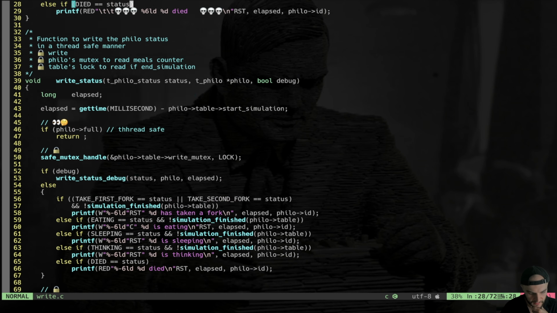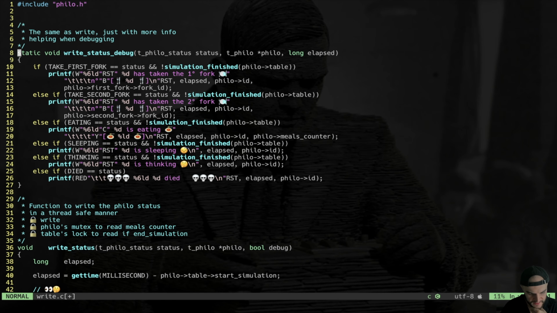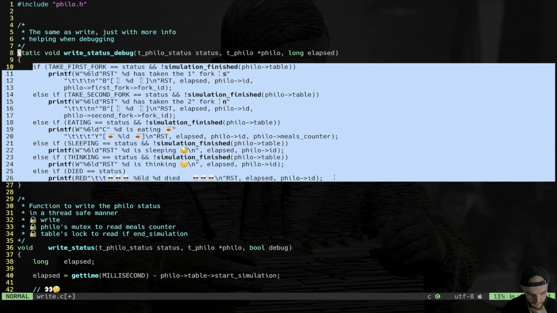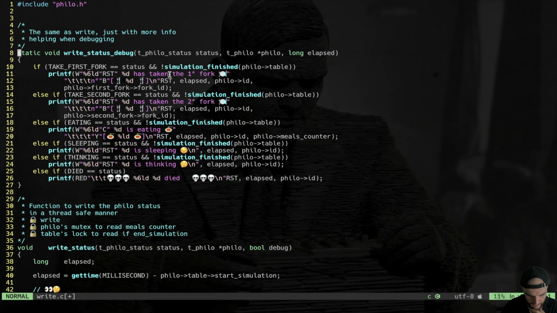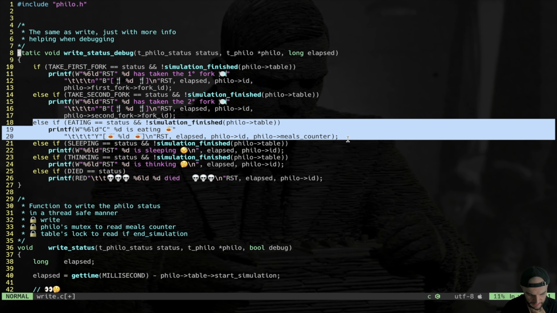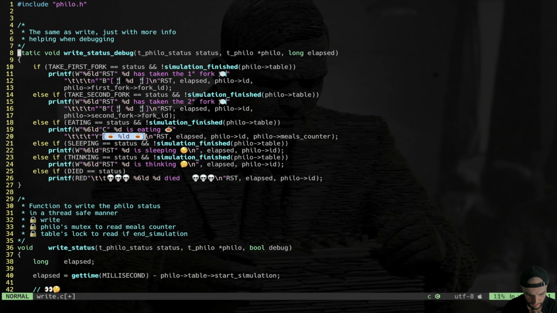Now let's see the debugging way. As you can see, it's a static function and it's basically the same. The only thing is that I have emojis. I have take the first fork, take the second fork. So now you understand why I have this specific enum to know what to do. And then for the eating, I have how many meals have been eaten by the actual philosopher, so I have a counter of all the meals taken. And when a fork is taken, I have the number ID of the actual fork taken, right? This is pretty handy for debugging purposes. And so I have emojis, and I know the fork that has been taken and the number of meals that has been done.